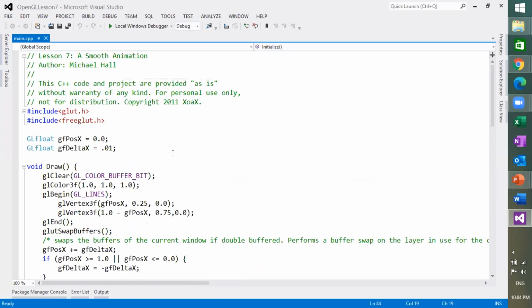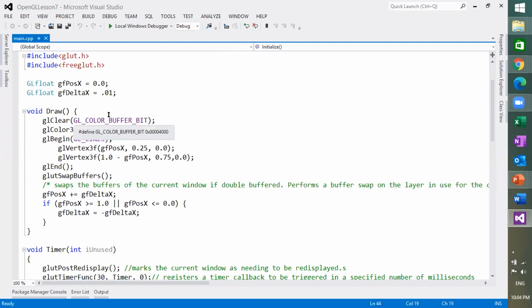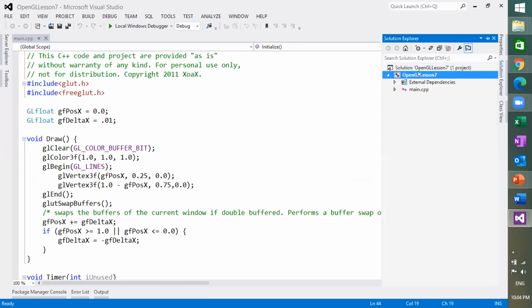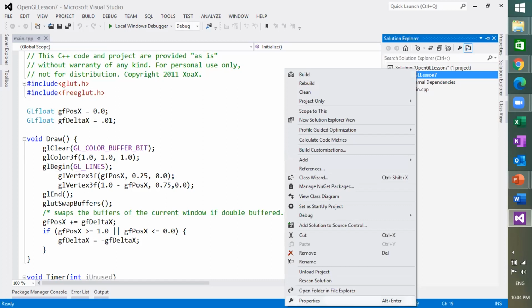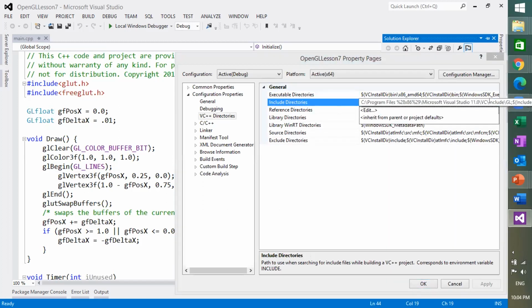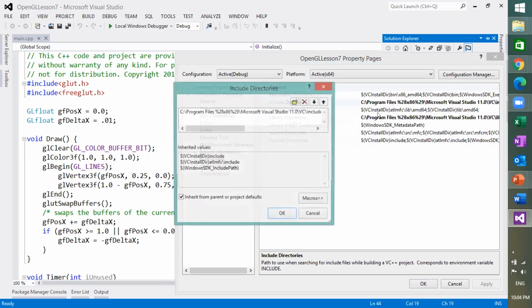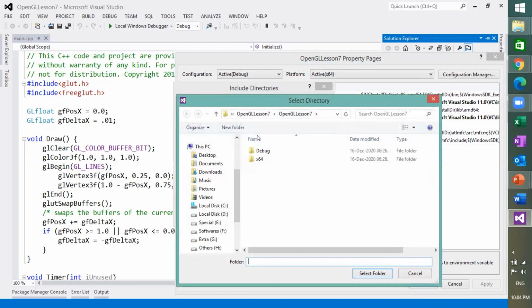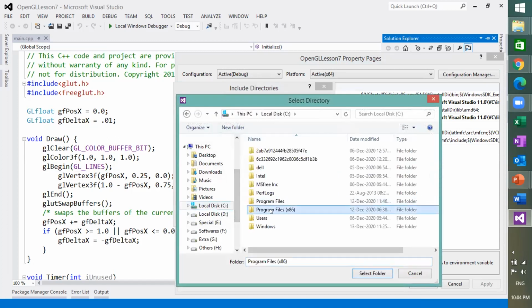As you can see, first of all, we have imported the libraries glut.h and freeglut.h. As I have told you multiple times, go to properties, then include directories, then edit, and then here is the path.